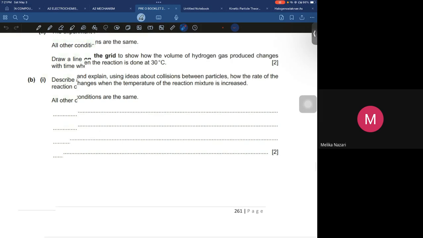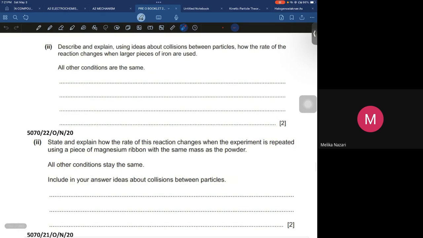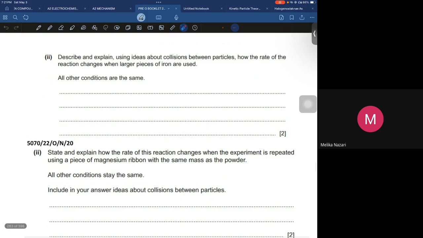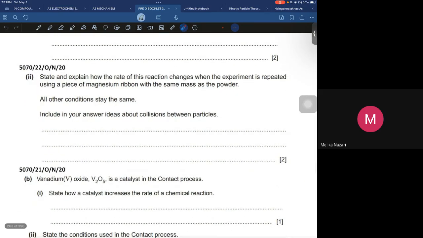Okay. Easy chapter. Describe and explain using ideas about collision between the particles how the rate of the reaction changes when larger pieces of iron are used. So it means less surface area, there would be fewer collisions, and when there are fewer collisions, the rate of reaction would be slower. You can see different years, but the style of the question is the same.